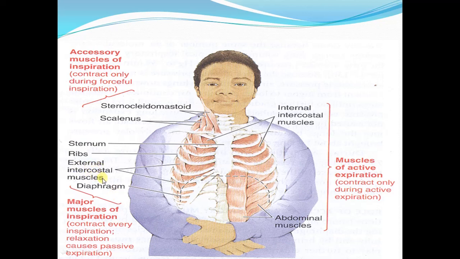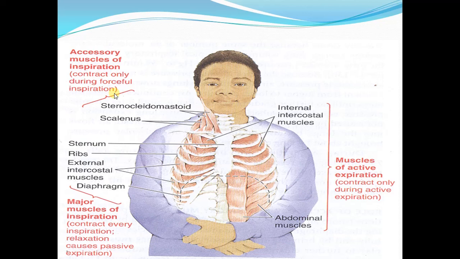I am repeating, the major muscles of inspiration which contract in every inspiration are the diaphragm and the external intercostal muscles. And the accessory muscles of inspiration which contract only during forceful inspiration are basically the neck muscles.